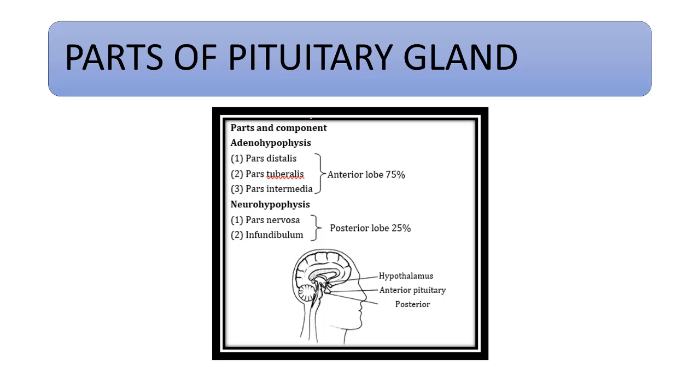The pituitary is ectodermal in origin. These are the parts of the pituitary gland: adenohypophysis and neurohypophysis. The adenohypophysis further has three parts: pars distalis, pars tuberculis, and pars intermedia. All these parts make up 75% of the anterior lobe of the pituitary gland.